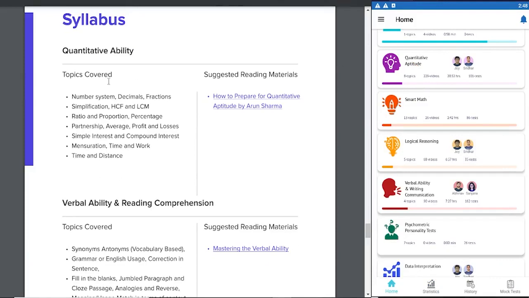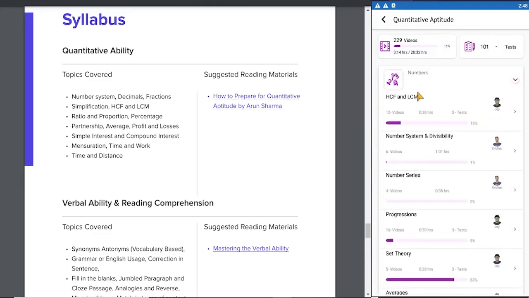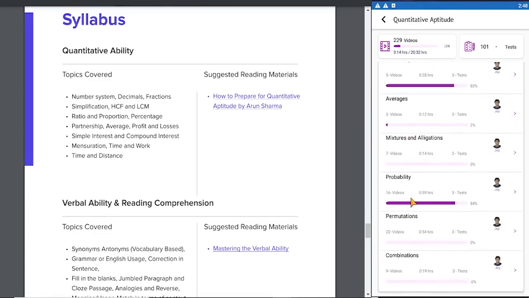Now let us go to the individual topics covered in the syllabus and match them with the LearnZilla app. The topics covered here are number system, decimal fractions, HCF, LCM, ratio and proportion, percentages, simple interest, and compound interest. Let's see how the LearnZilla app covers these topics. If you click on quantitative aptitude, we have 229 videos and 101 tests. Let's see the first topic, numbers.